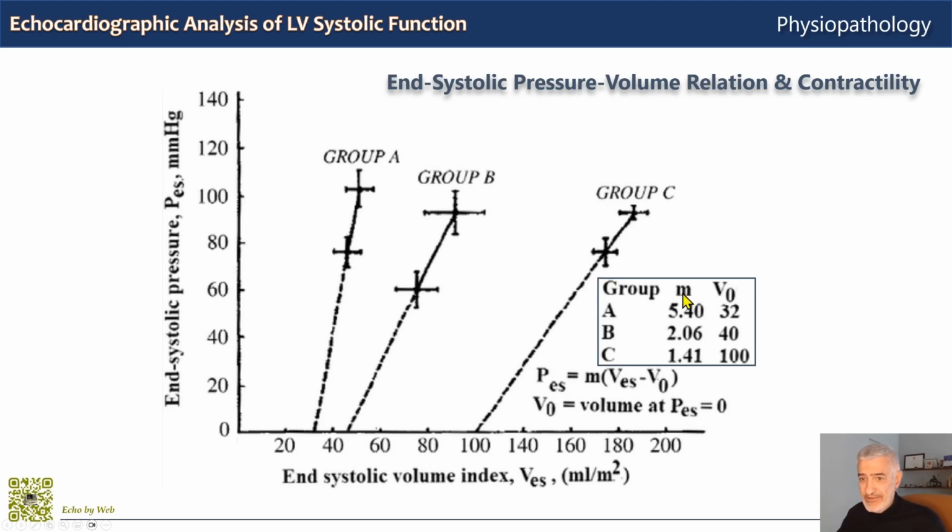The figure also shows here on the right side in the table average values for the slope M and for the intercept V0 for the different groups, and you can see that compared to the Group A normal subject, with increasing dysfunction, so increased reduction in contractility, you have a decrease of the slope from 5.4 to 2 and then to 1.4, and an increase in the V0 intercept from 32 to 40 to 100. So decreased slope and increased shift to the right on the pressure-volume graph.